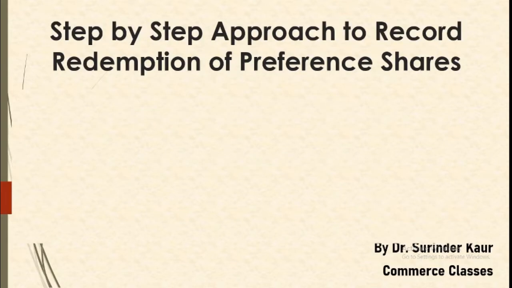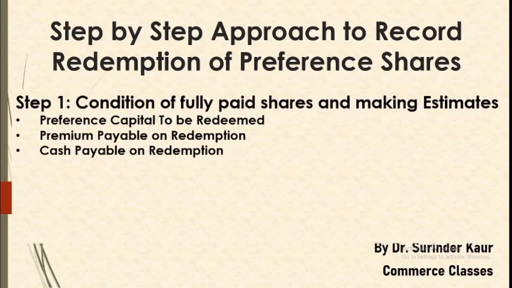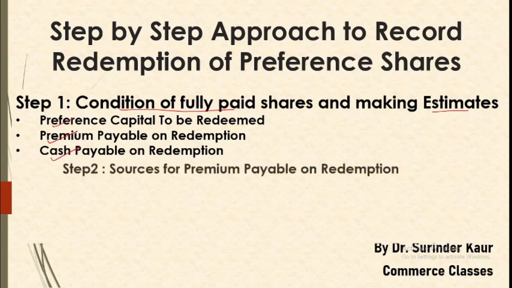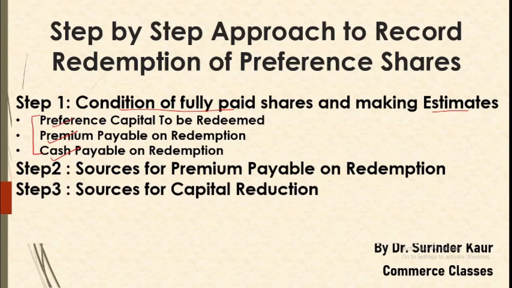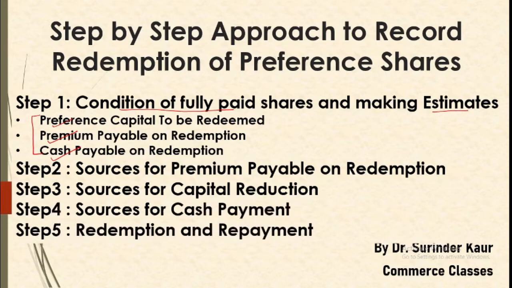Before starting the questions, let us revise the approach. Number one, we are to consider the condition of fully paid shares and then estimate our requirements: how much capital is being redeemed, what is the requirement of premium and cash. Then we will start arranging sources for these three. If you have understood the first step and these requirements, your next three steps are for these three only. So for premium we will be arranging sources, for capital we will be arranging the sources of capital reduction, and then sources for cash. After that we will go for redemption and repayment. So this is how our question proceeds.